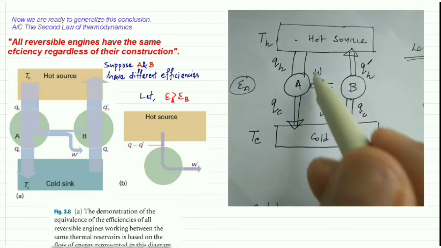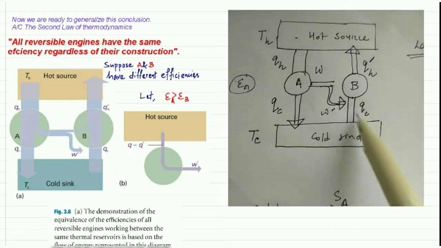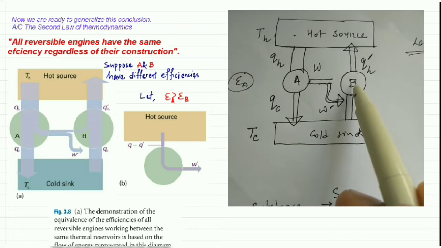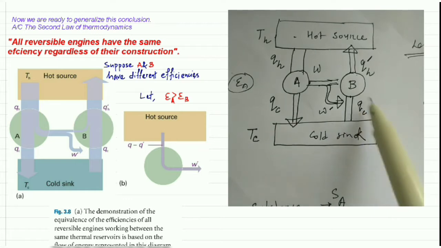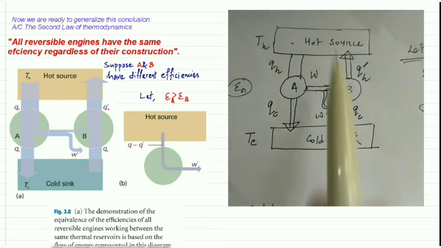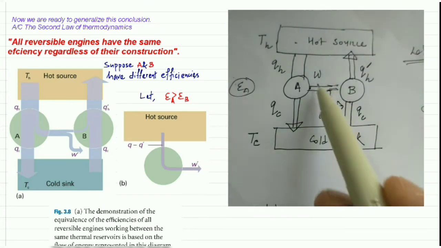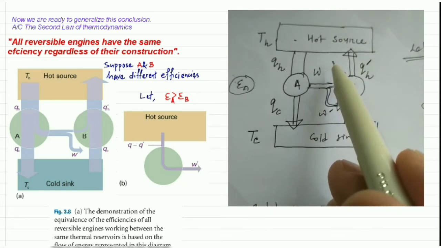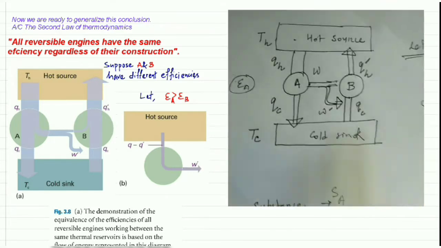All the work will not be used by machine B to absorb QC amount of heat. So the remaining part, W minus W dash, will be the work obtained from that whole overall process.